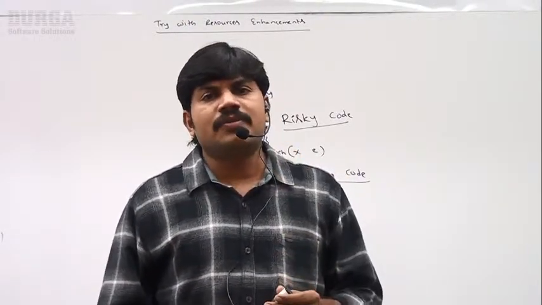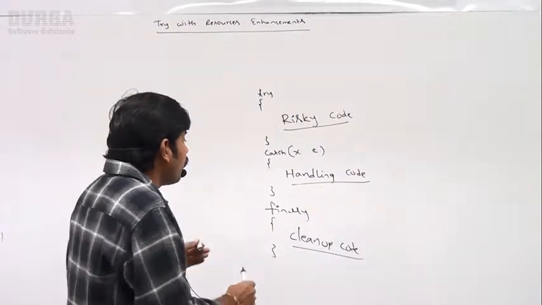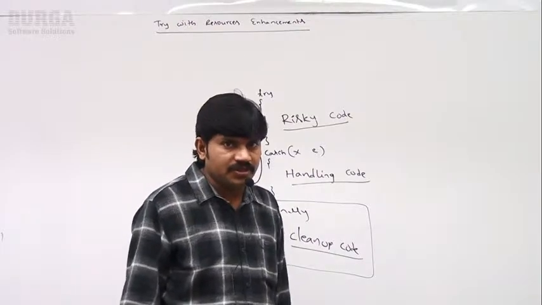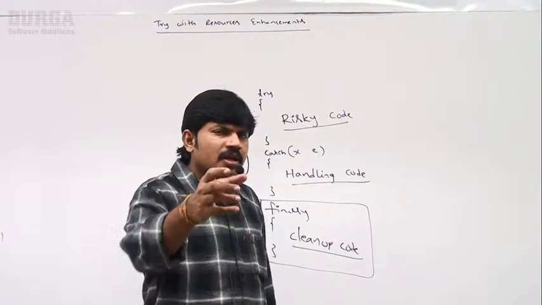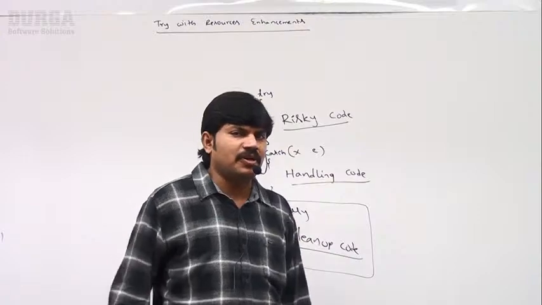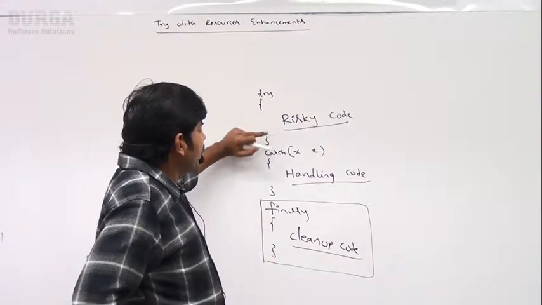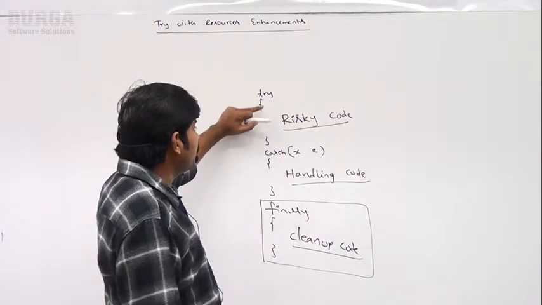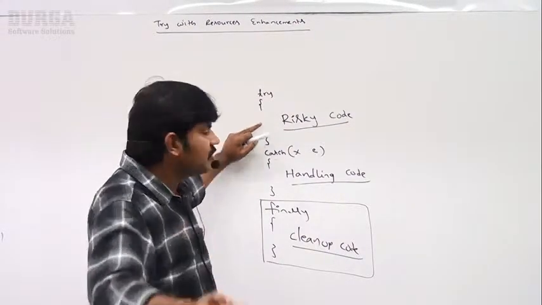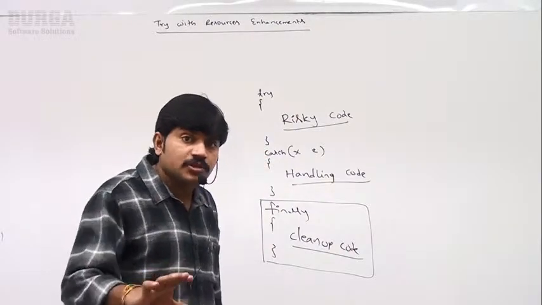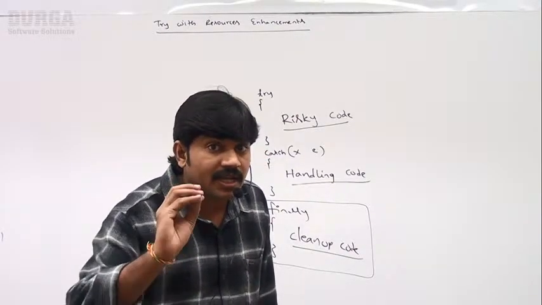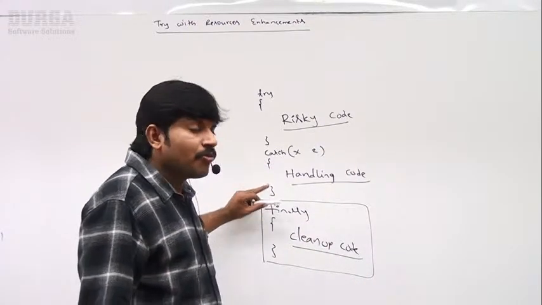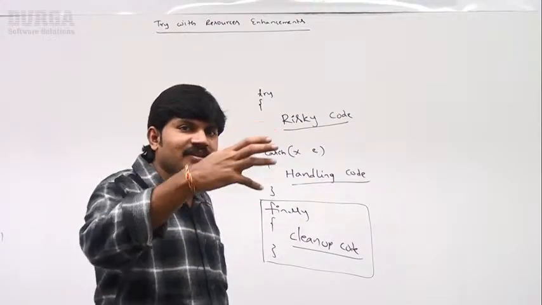Now let me talk about a very important concept: the finally block. Remember this one. Can you tell what is the specialty of the finally block? Catch block may execute or may not execute, no guarantee. Within the try block, if there is no exception, then the catch block is not going to execute. Only if an exception is raised within the try block will the catch block execute. But there is a big specialty for the finally block.